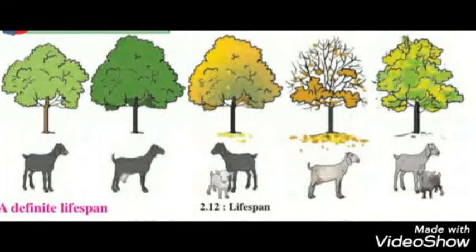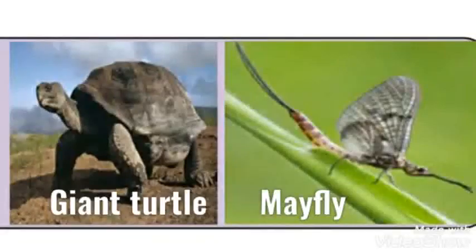The lifespan of different animals is different. Likewise, the lifespan of different plants is also different. For example, the lifespan of the dog is about 12 to 18 years, means the dog can live about 12 to 18 years, while the ostrich lives for 50 years.